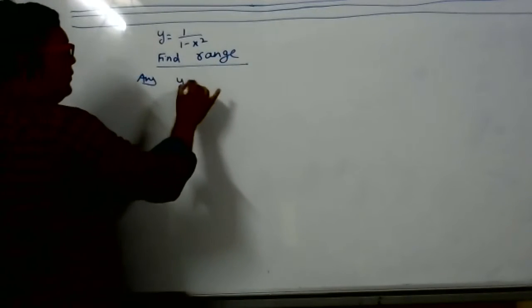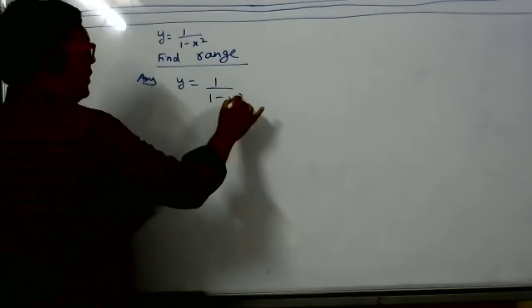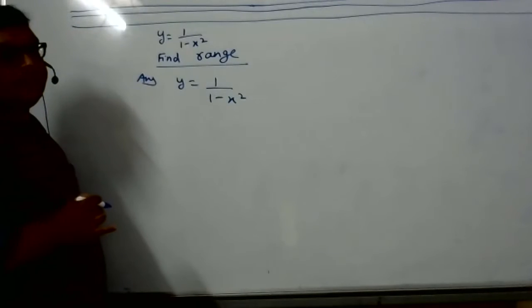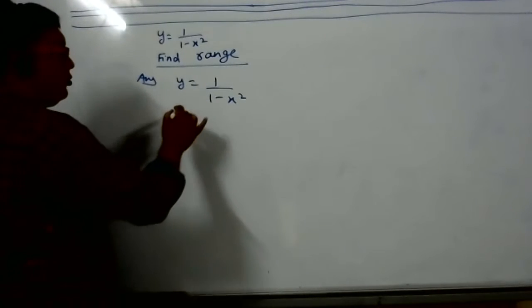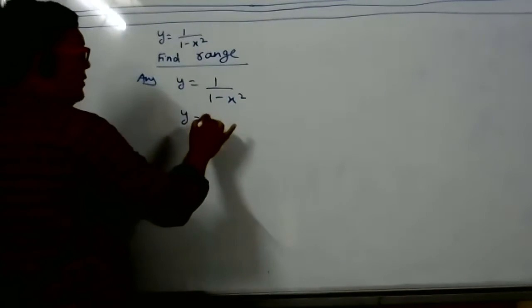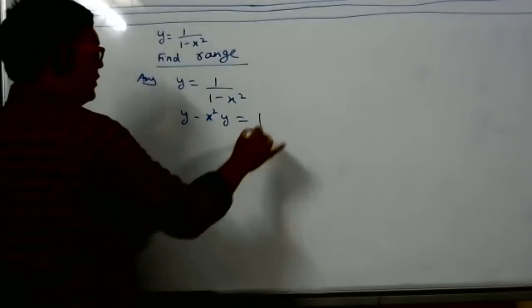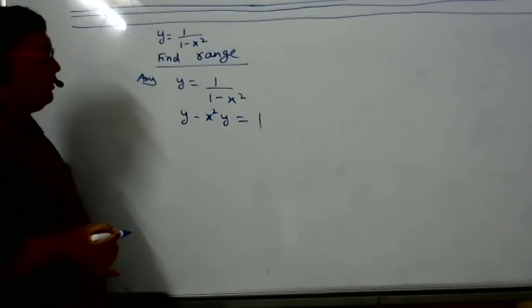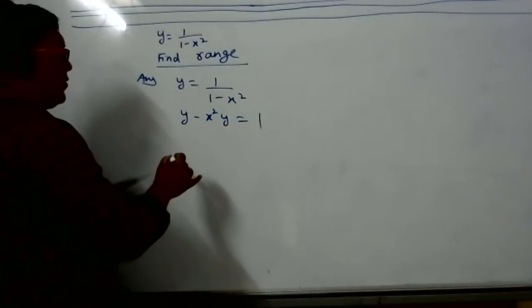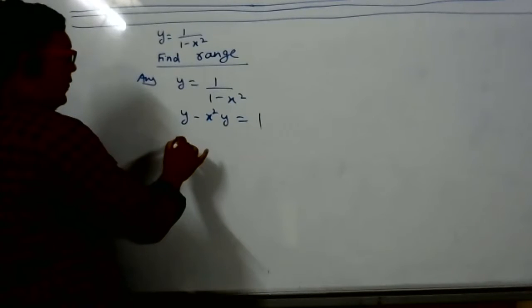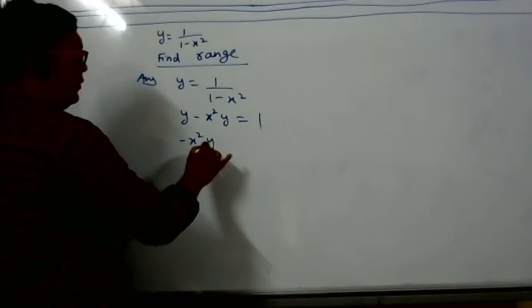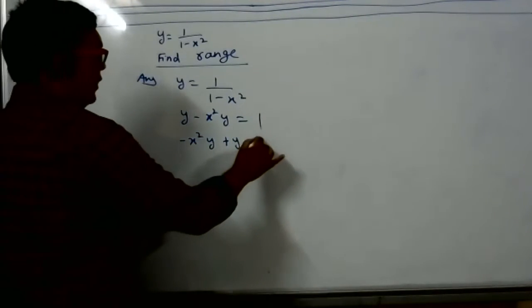After cross multiplying, what is your answer? y minus yx square is equal to 1. Other people can also give answers now. Is this correct? Yes, sir. Take everything on the left hand side. What can I write? Minus x square y plus y minus 1 is equal to 0.